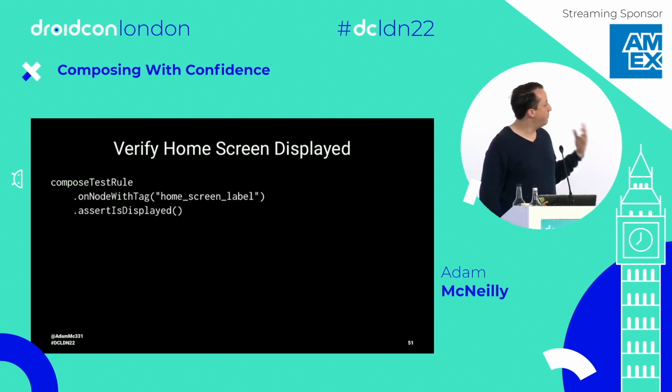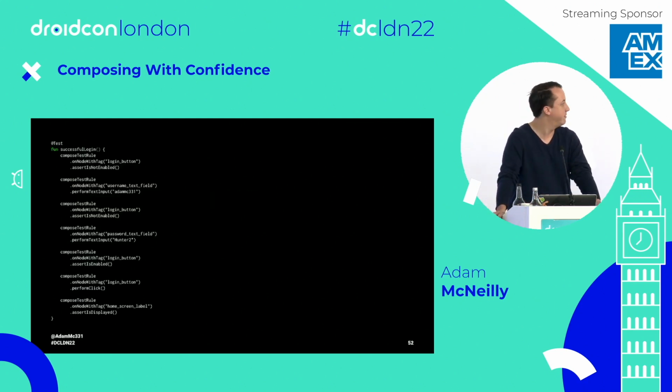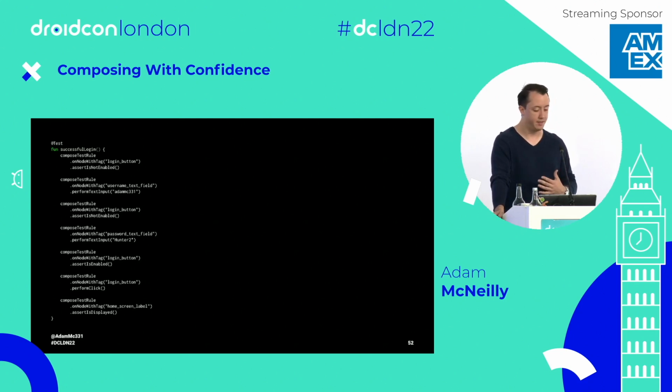So it's really nice when you break it down into these individual steps. It doesn't sound as complicated as I think testing appears when you first look at it. But it does still get a little complicated because what you're left with is a test that looks like this. And that's not bad. It works, but I'm the kind of person who really loves when I can scan code really easily and see what it does. And this can't do that.